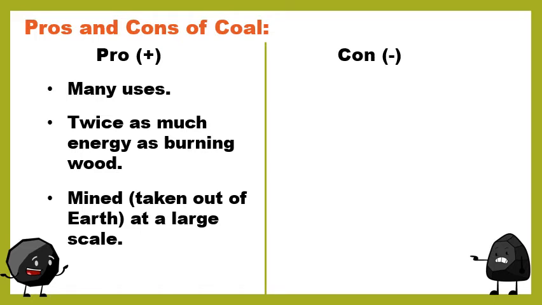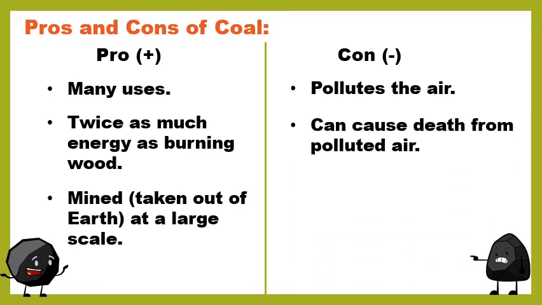Now let's move over to the cons. So unfortunately, it really, really pollutes the air. Burning coal is one of the major causes of air pollution. And it can pollute the air so much that it can actually cause death.